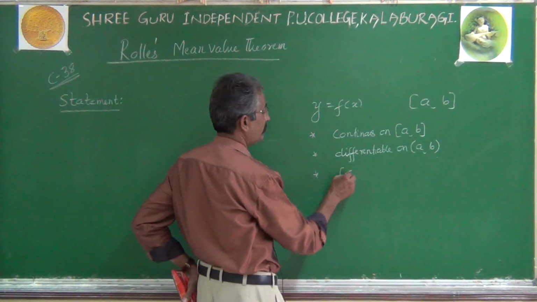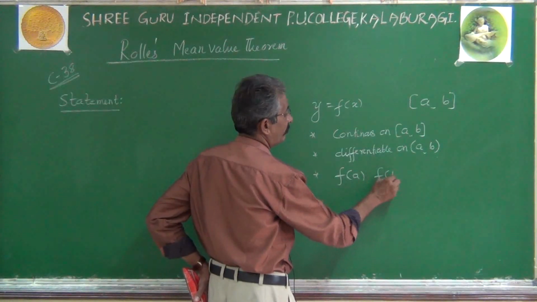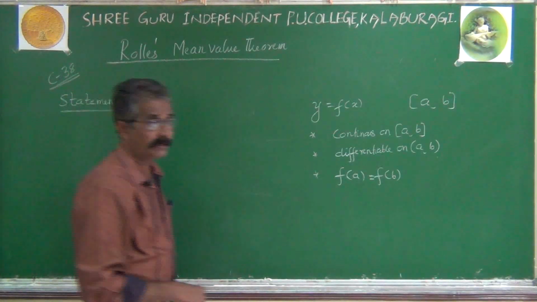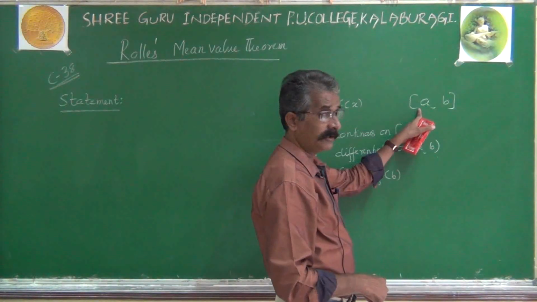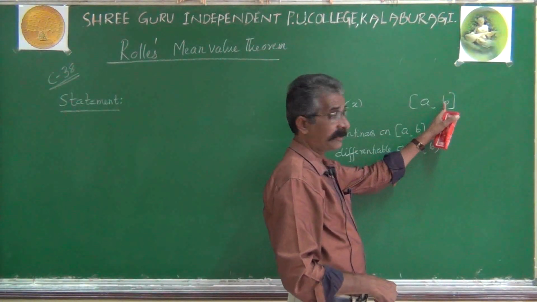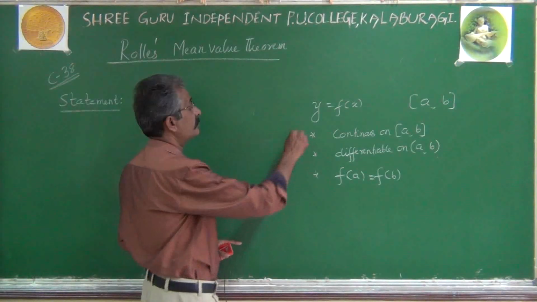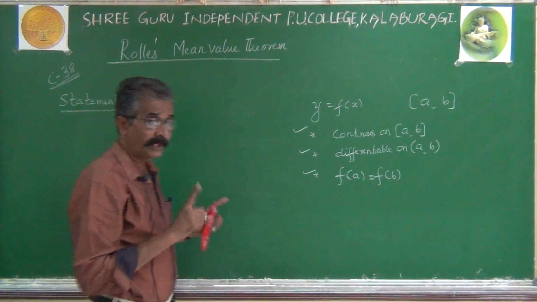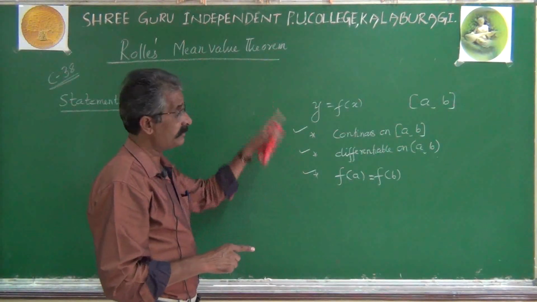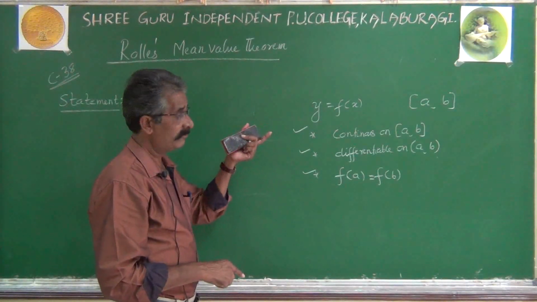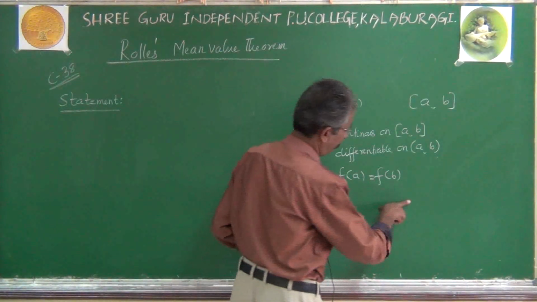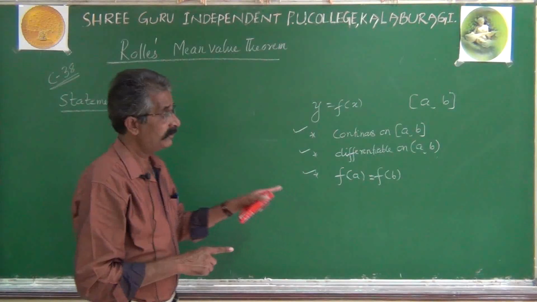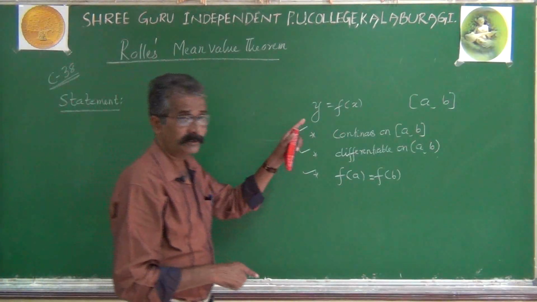And the third condition: f of a and f of b are equal to one another. That means the value of the function at the left end of the interval equals the value of the function at the right end of the interval. So if any function satisfies these three conditions, then the conclusion comes only when these conditions are satisfied. If any one condition fails, there is no question of the conclusion.